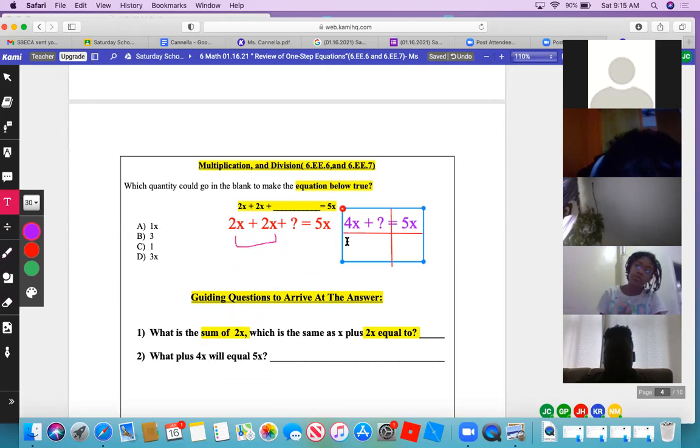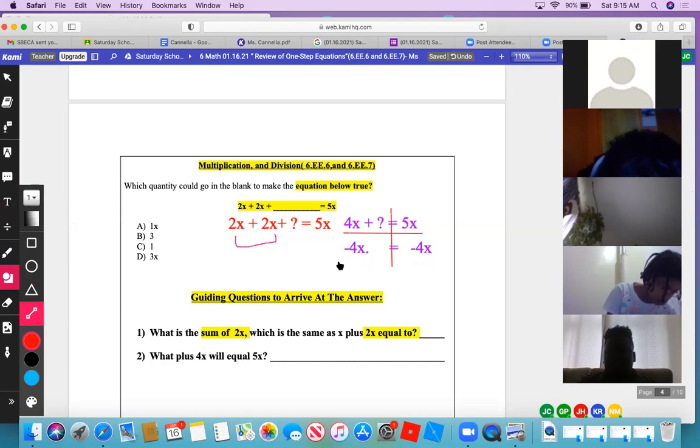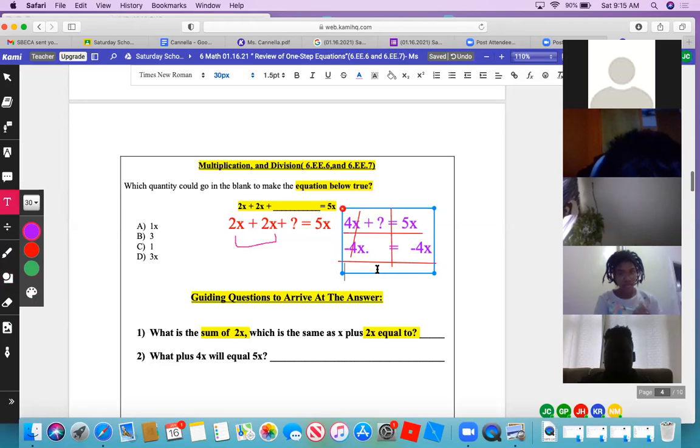Let's do minus x here equals minus 4x here. So when you do all that math, what do you get? You get 1x. So the question mark is equal to 1x. Or what's another way of writing 1x? Just x.